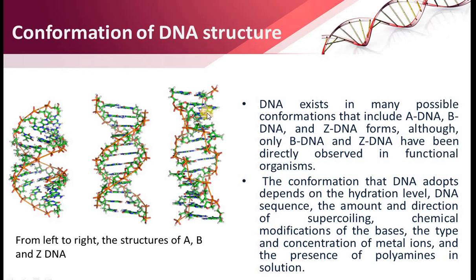So whatever the normal structure we are studying in the basic science, that is the structure of B-DNA. Apart from that, there are conformational structures. So that particular major groove and minor groove size we have seen are actually the formation of B structure.